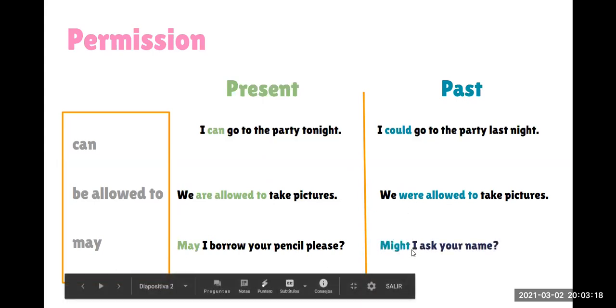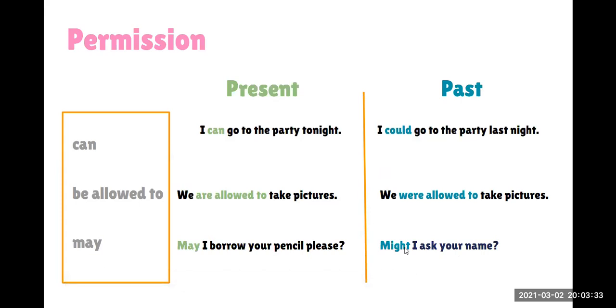Might I ask your name? Remember that. May in the present, but in the past, for permission, we use might. So these are all the modal verbs that we can use for permission in the present and in the past. Any questions until here?